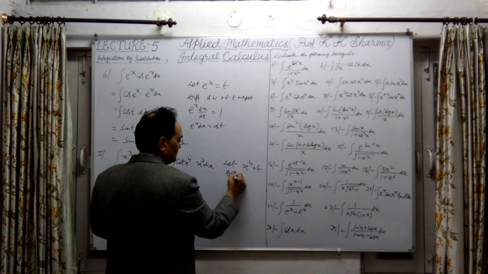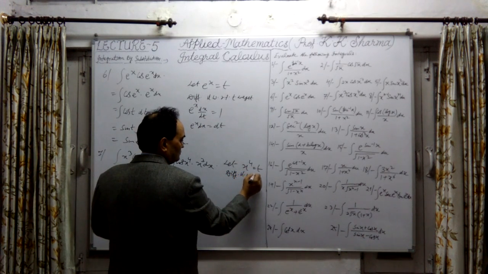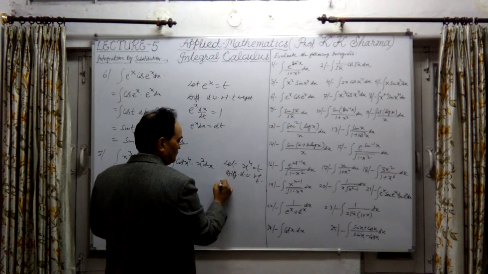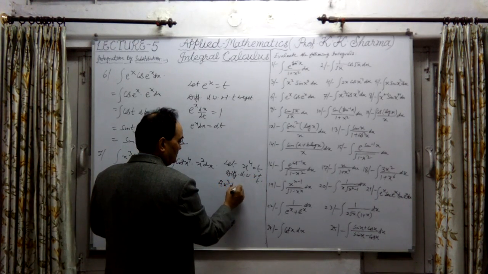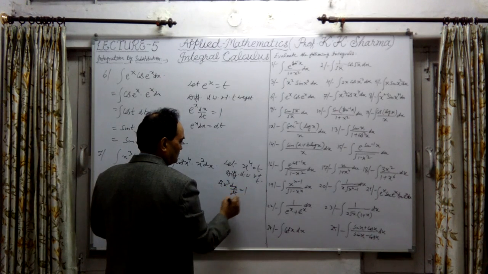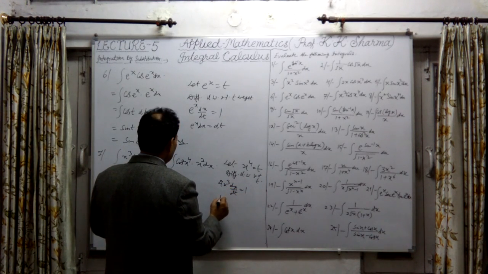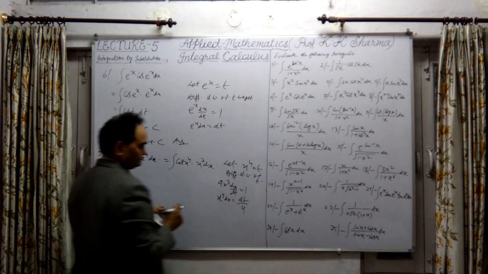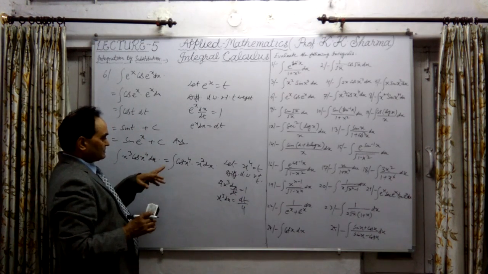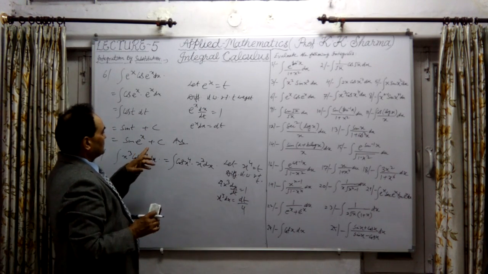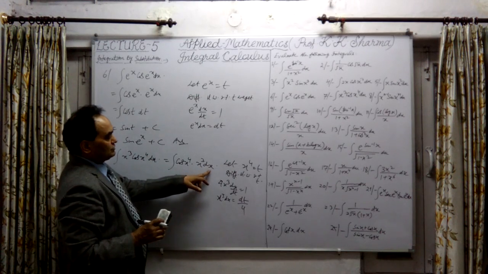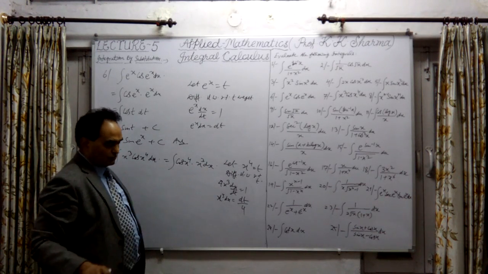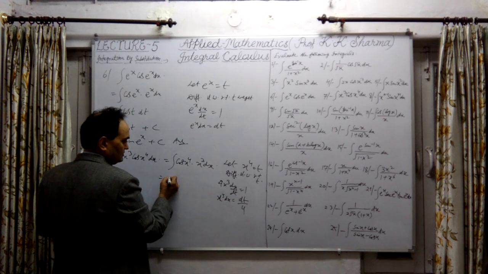Differentiating it, 4x cube dx upon dt equals 1, so x cube dx equals dt upon 4. In place of x cube dx, we can replace it by dt by 4.